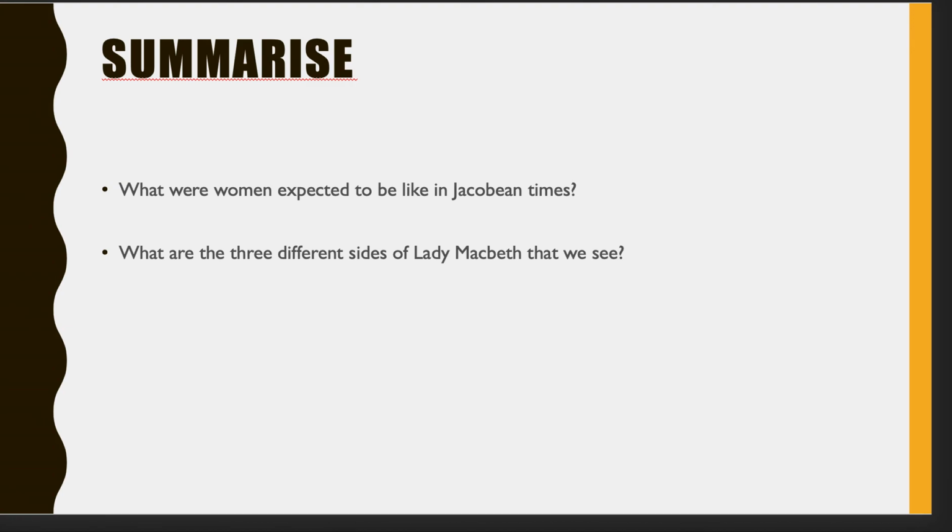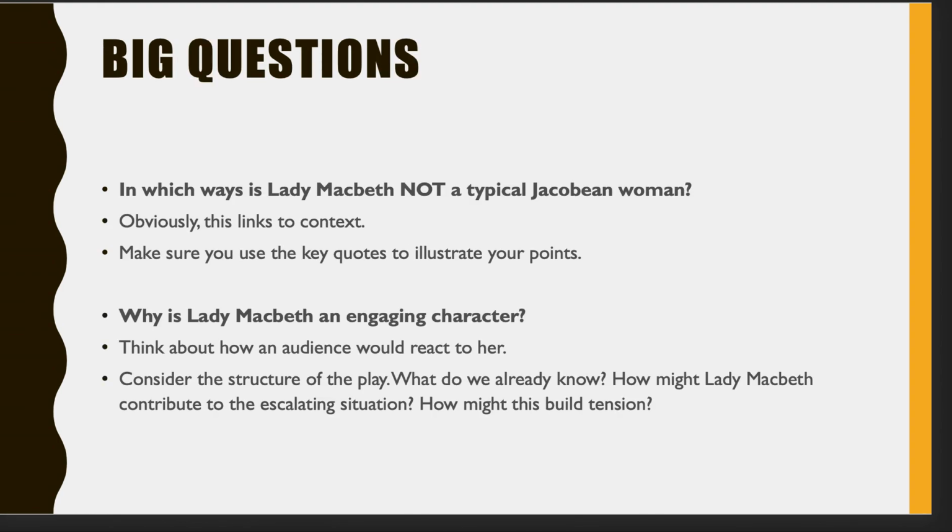That leads to our big questions for this lesson, and those are, in which ways is Lady Macbeth not a typical Jacobean woman? So this links heavily to context. Okay, but we also need to use those quotes to show she should be this way, but she's actually this way. And that's really effective for you, because we've got a lot of different things that we can talk about here with Lady Macbeth in terms of, like we said before, deception, appearance versus reality, that darkness, supernatural element, all those different things can tie into this question.